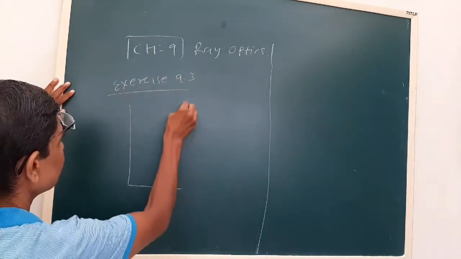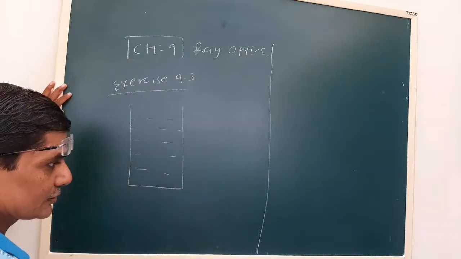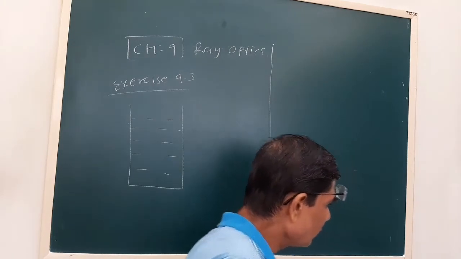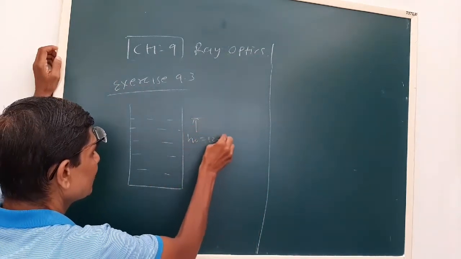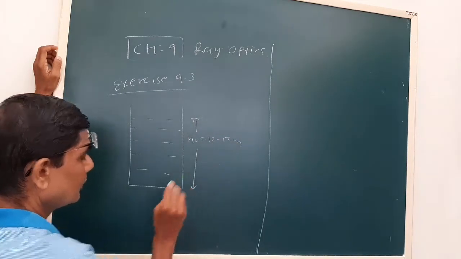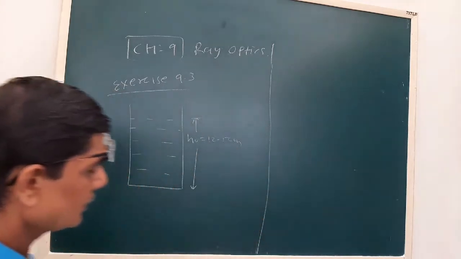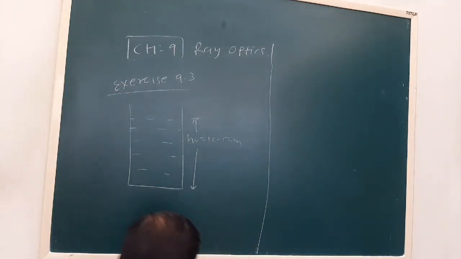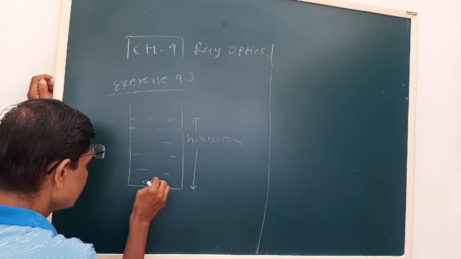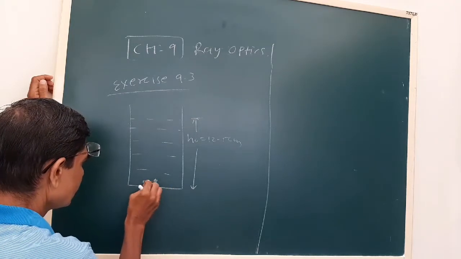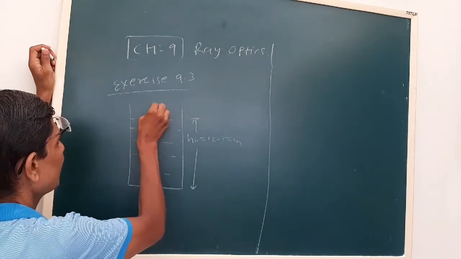Now see, a tank or a vessel is kept. The height of the water is 12.5 centimeter. Suppose a needle is lying at the bottom. The image is observed by a microscope.